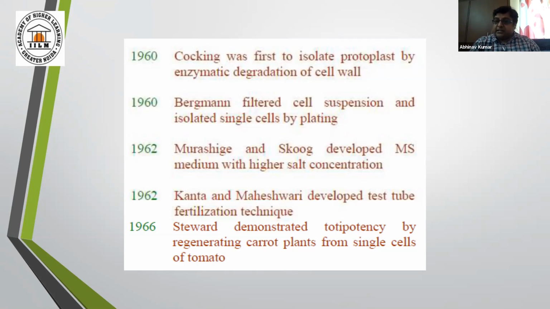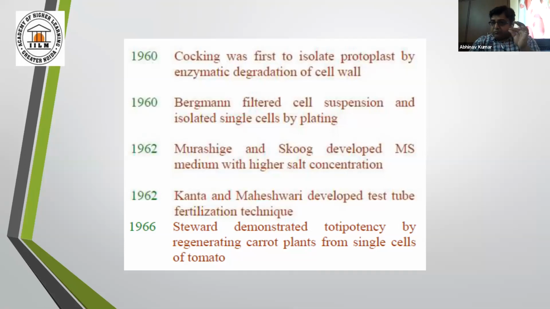And in 1966, even a single cell of a plant can give rise to the whole plant. And why? Why can't humans and animals grow in a media?